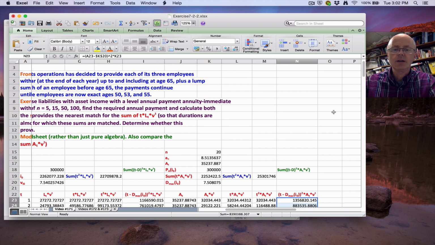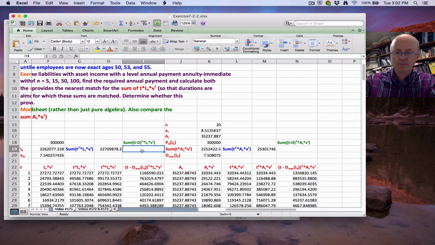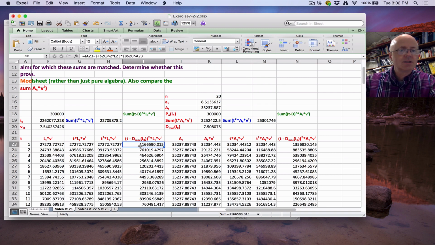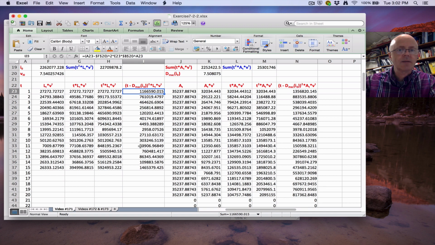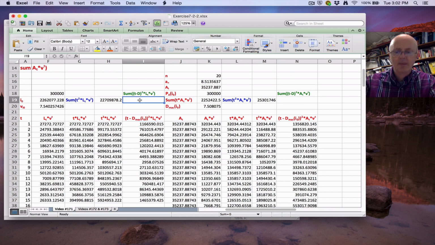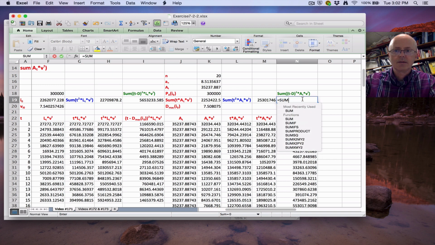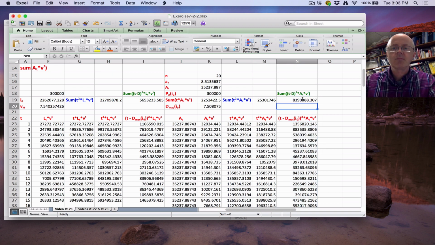And again, the goal here is to find these sums. Here we want I23 through I37. And here we want N23 through N122. We're supposed to see the same relationship here.